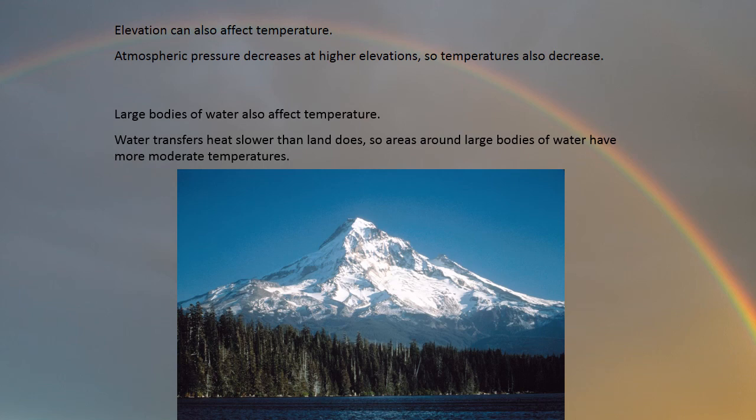Large bodies of water tend to have the opposite effect. Since water changes temperature slower than air does, areas around large bodies of water tend to have more moderate temperatures than more landlocked areas. They may also get more precipitation because of the increased moisture in the air. This is why the Cape tends to get less snow than inland areas in the winter.